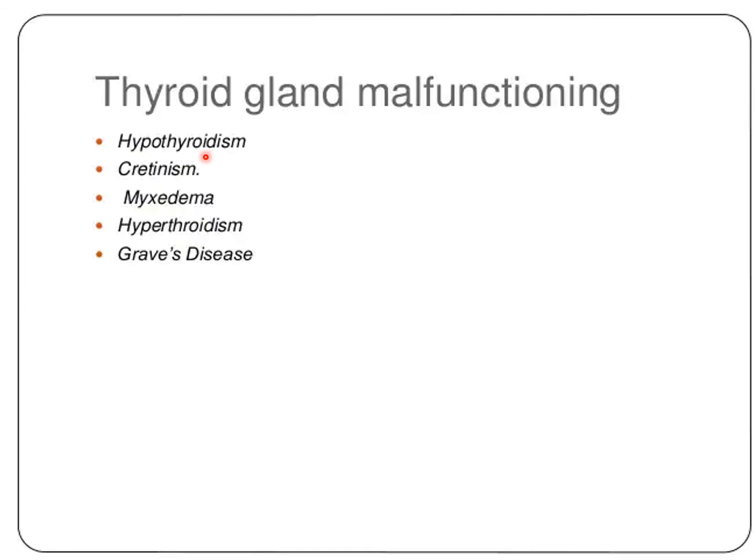Depending upon the age at onset of the disorder, we divide it into two forms, cretinism and myxedema. This one is cretinism, the second one is myxedema. So what is cretinism? Cretinism is congenital hypothyroidism, developed as severe hypothyroidism during infancy and childhood. Myxedema is adulthood hypothyroidism.